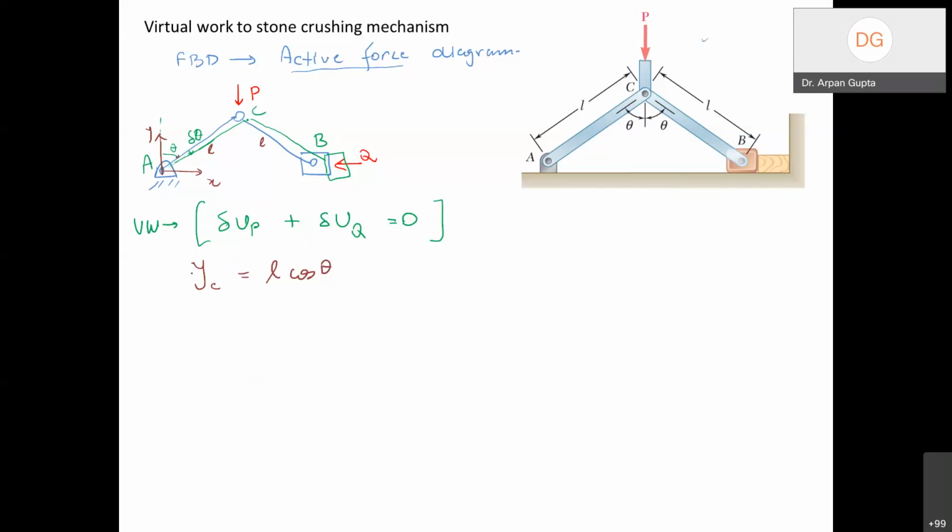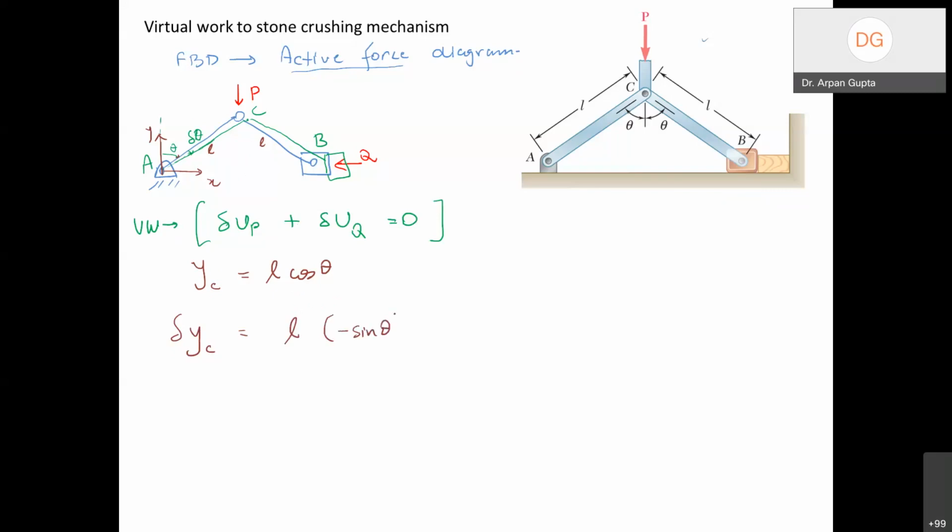So now here we say that the y coordinate is L cos theta, and therefore if I take the variation in yC, or delta yC, the vertical displacement of yC, and take a differential here, L is constant, so that is the same.